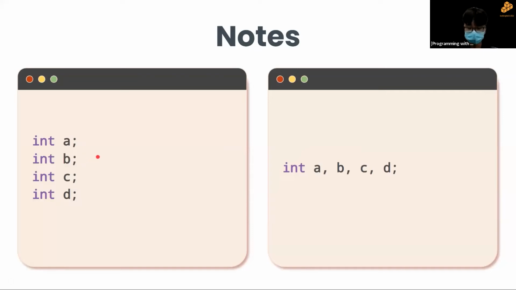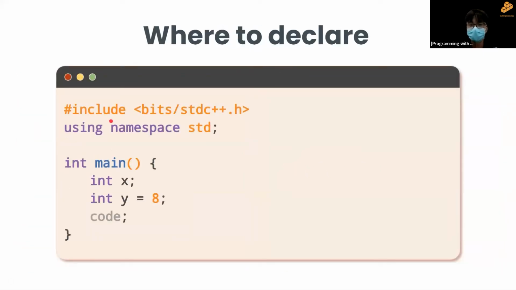Okay? So now that we know how to declare, where do we declare it? Remember what I said about all code for now being in your main curly bracket. And because you have to declare a variable before you use it, it's like you have to have something before you can use it, right? So usually what we will do is declare it at the top of the code. Before you write any other lines of code, we already declare it on top. Okay, and don't forget all your semicolons.